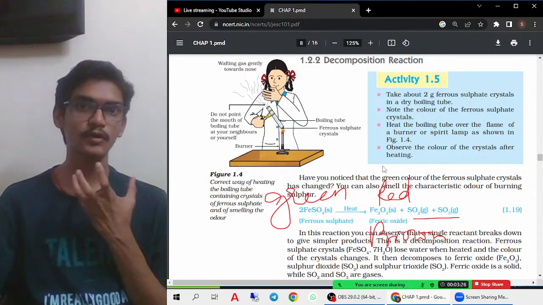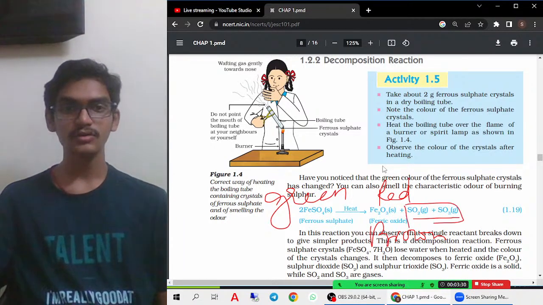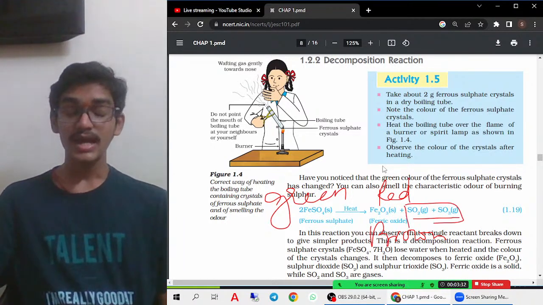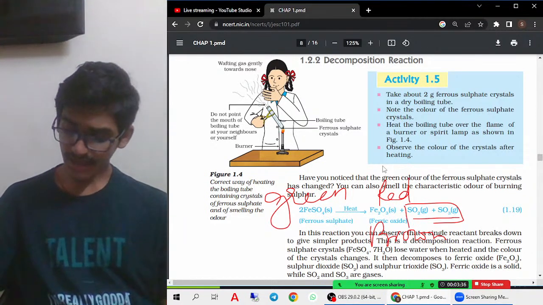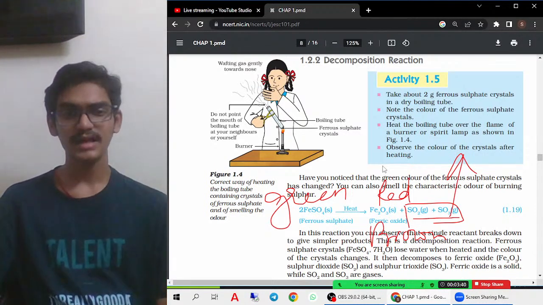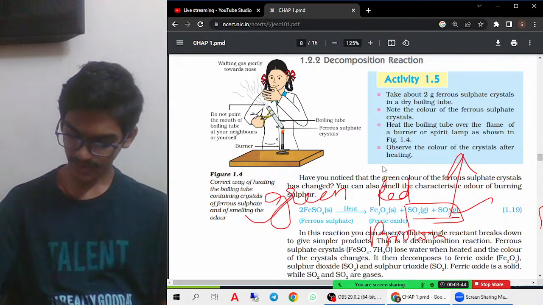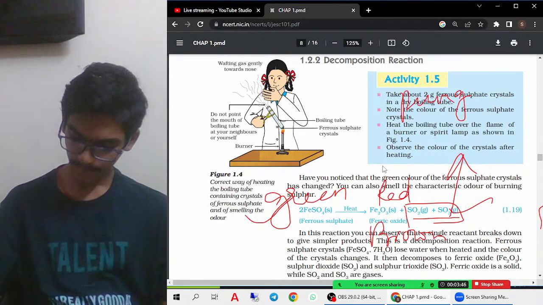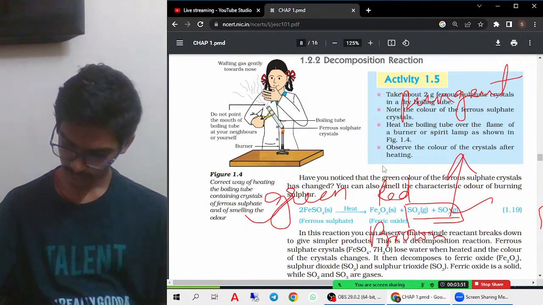When you breathe them, they can even cause death to a person. These gases also contribute to global warming, so an excess of these gases can cause huge damage. They also give the smell of burning sulfur. All these hints are given in the question, so you must write pungent smelling, suffocating gas.